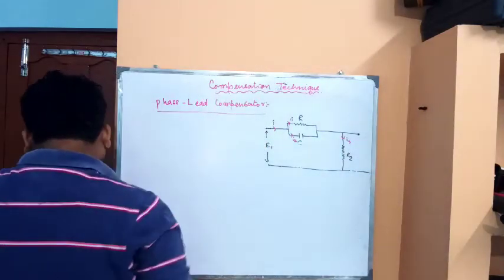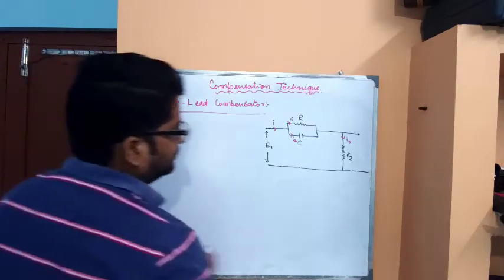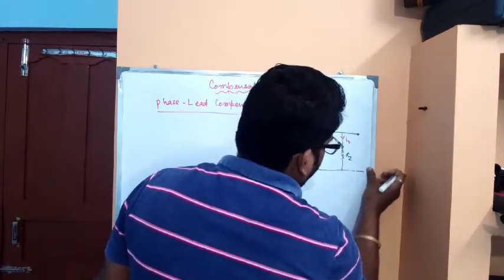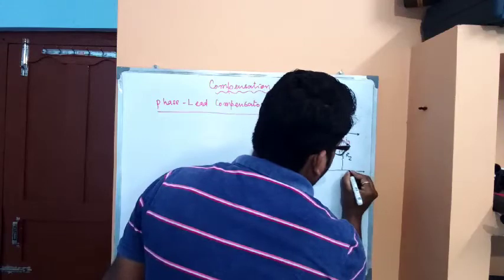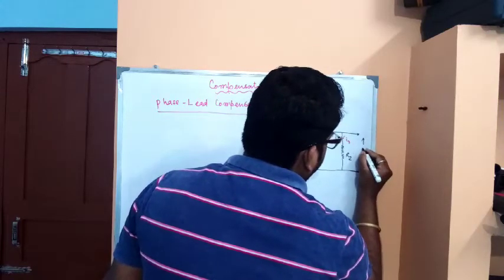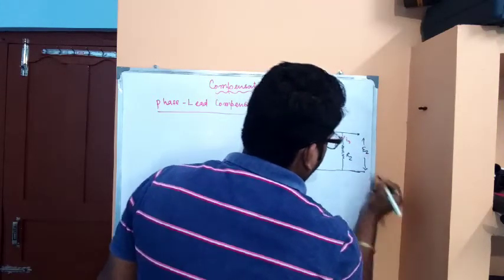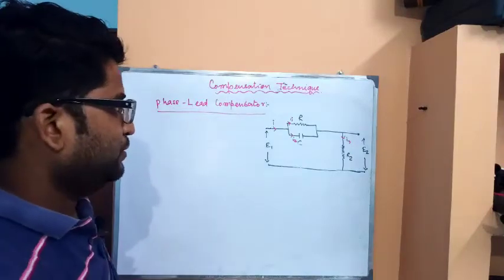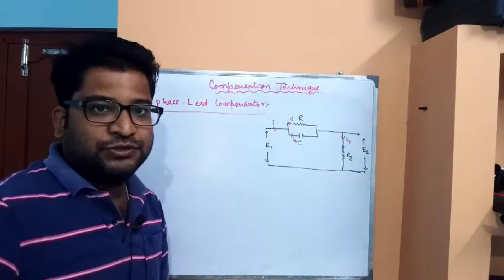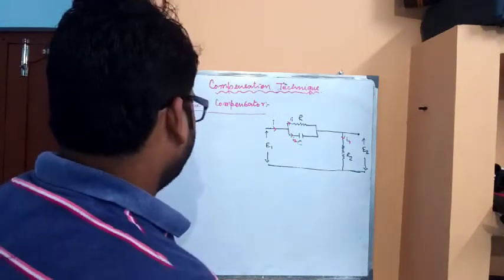And the output voltage at the R2 terminal we are marking as E of 2. So this is the circuit representation of the phase lead compensator.